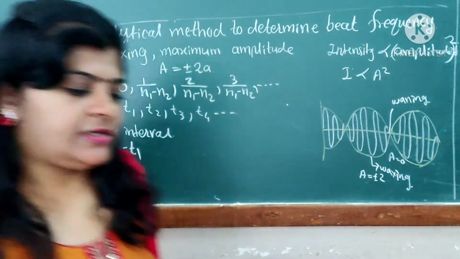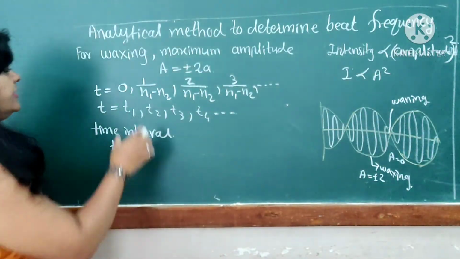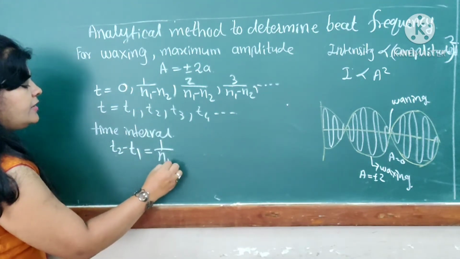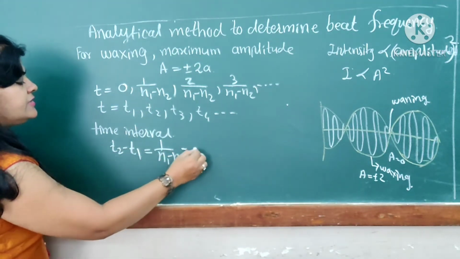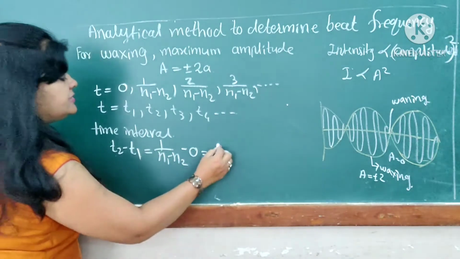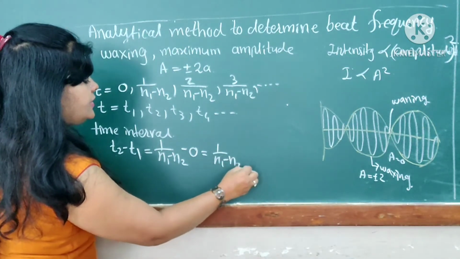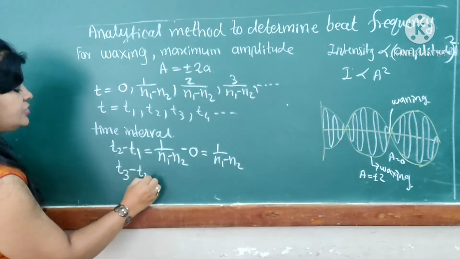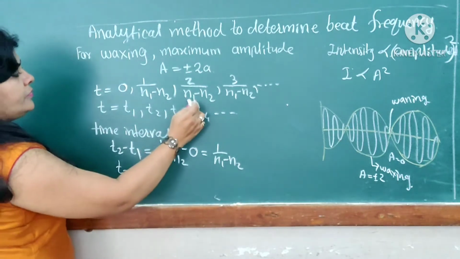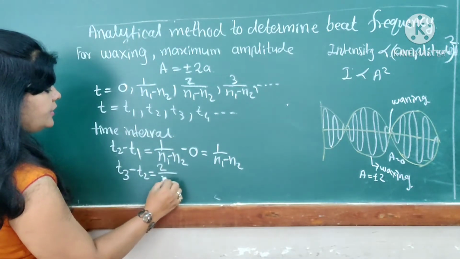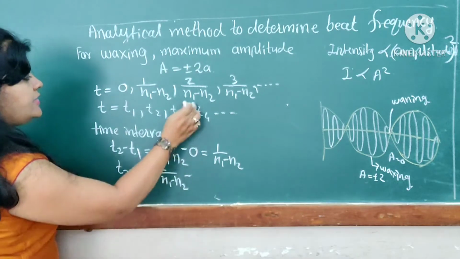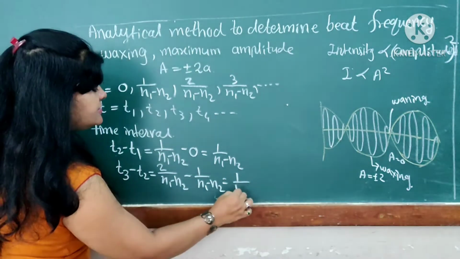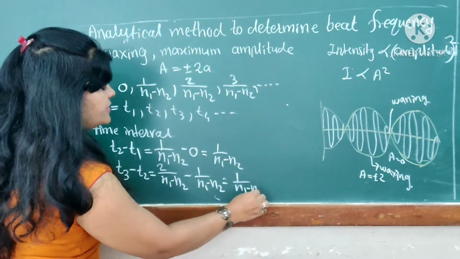If I take the difference, t1 is taken as 0, and t2 is 1 upon (n1 minus n2), so the subtraction gives 1 upon (n1 minus n2). Next, t3 minus t2: the t3 value is 2 divided by (n1 minus n2) minus 1 upon (n1 minus n2), and that subtraction gives 1 upon (n1 minus n2).